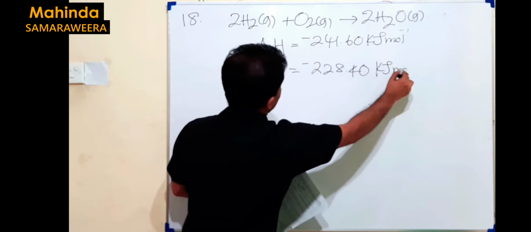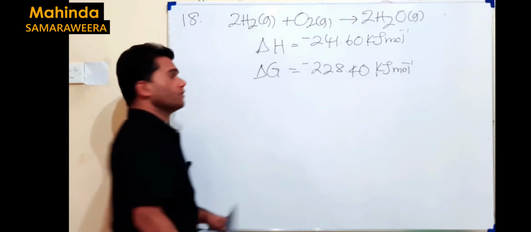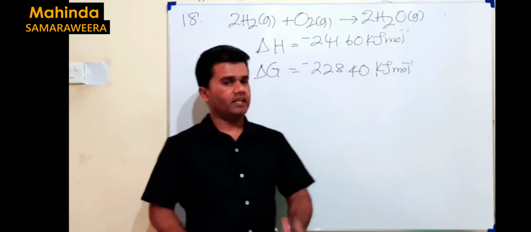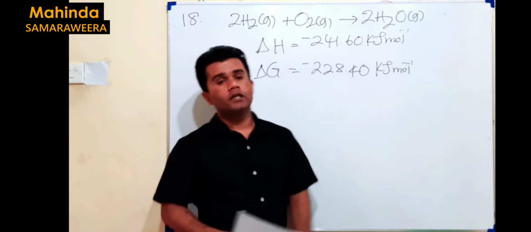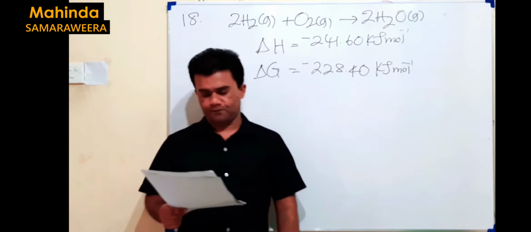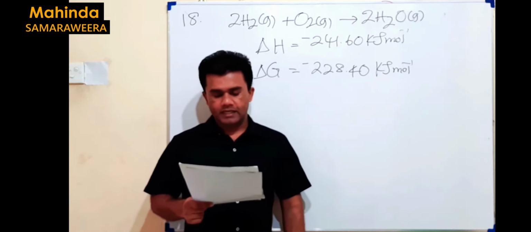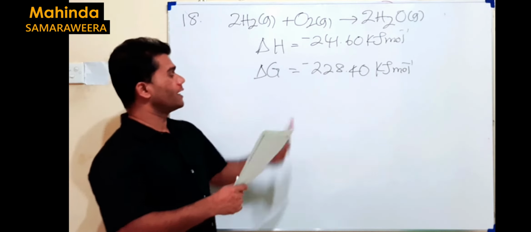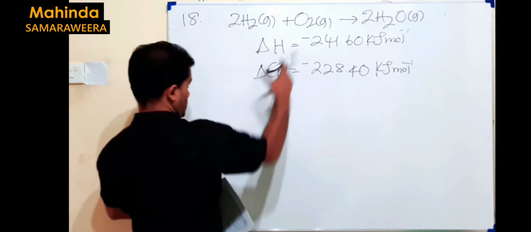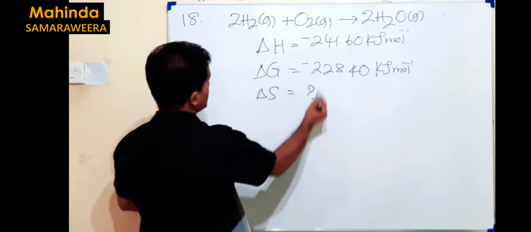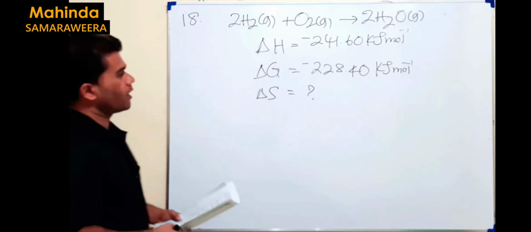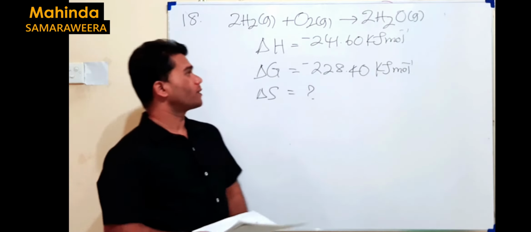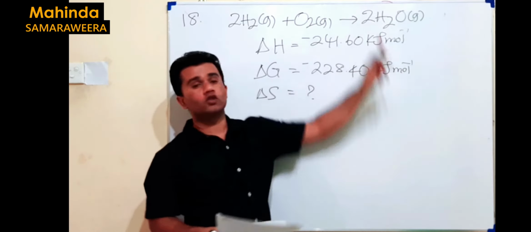kilojoules per mole. Actually here per mole refers to 1 mole of water. But you have to understand this: in the equation there are 2 moles of water. The value of delta S for the aforesaid process, that means we have to find delta S for the given equation. Sometimes you don't notice that one. Some students make this common mistake. You don't notice this, 2 moles.